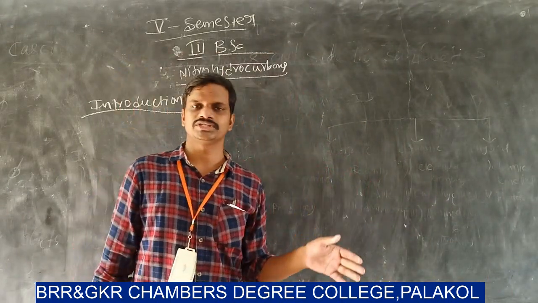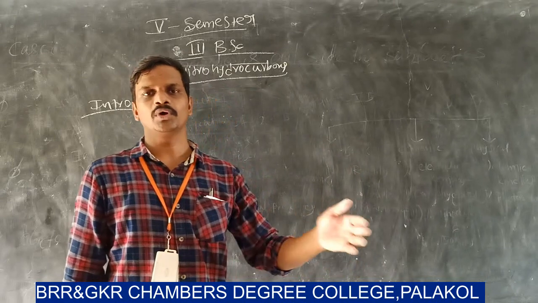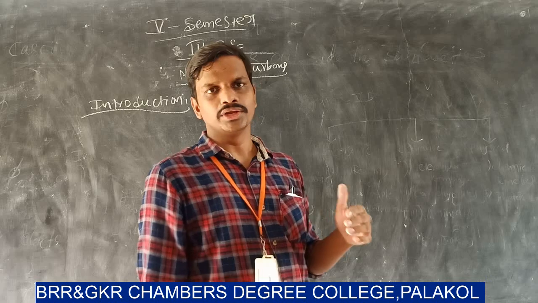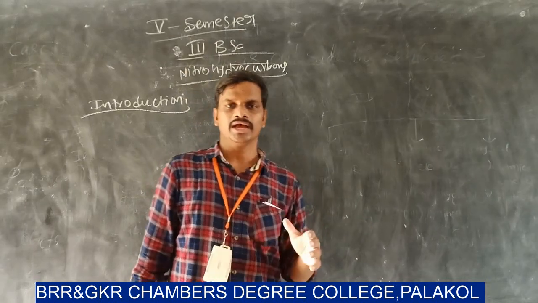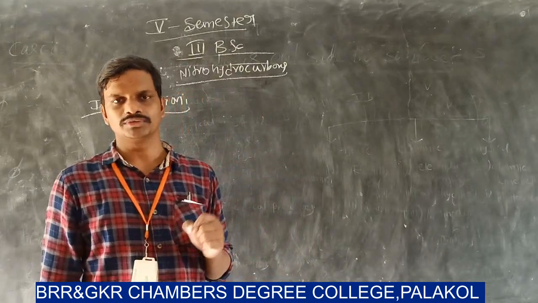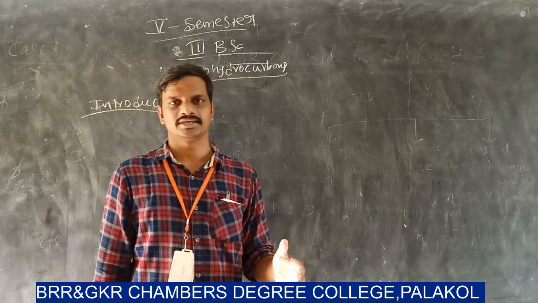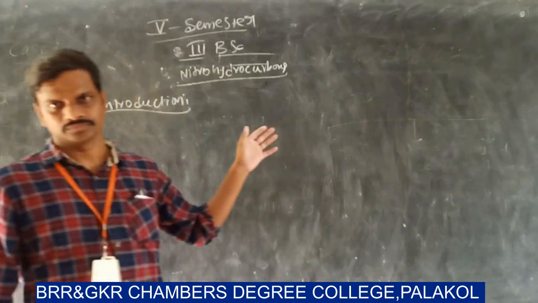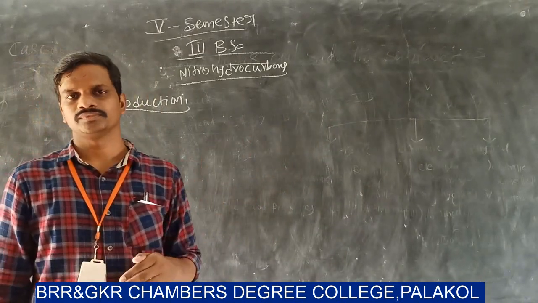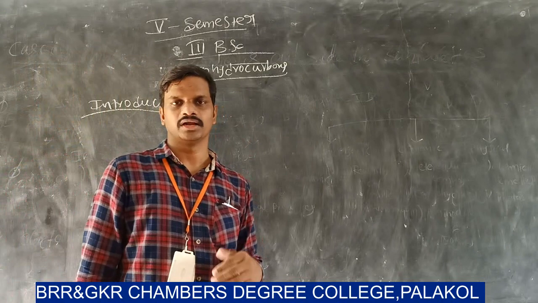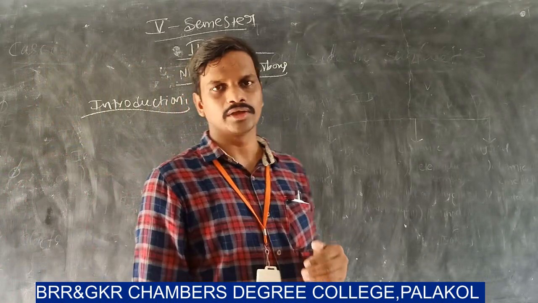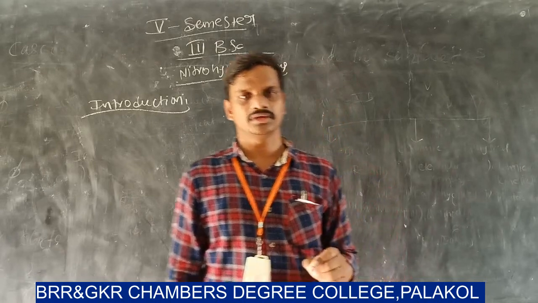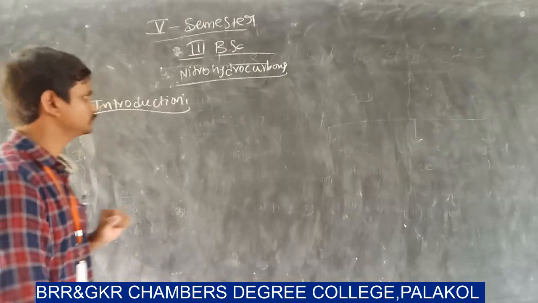In your first year, first semester, you learned about alkanes, alkenes, alkynes and cycloalkanes. And in your third semester, you learned about alcohols, carbonyl compounds, esters, acids, etc. In this third BSc 5th semester, you learn about the remaining functional groups. Those are nitrohydrocarbons and amino compounds. So these two are simply called nitrogen containing compounds.